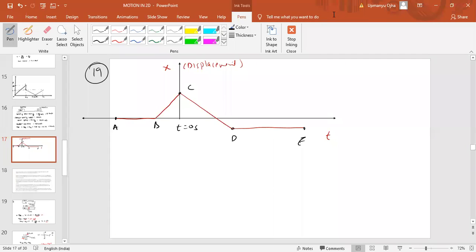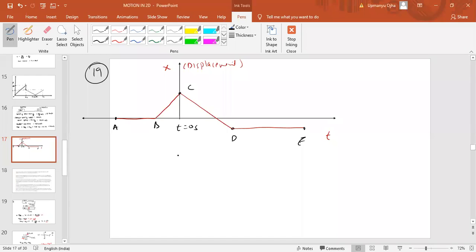Practical example. A ball at rest on a smooth floor is kicked, rebounds from the wall with reduced speed. Not reduced speed, that is wrong. See, if the speed is reduced, then the graph would have declined here. Okay, there is no loss of the speed. Yes, I think your example is correct.